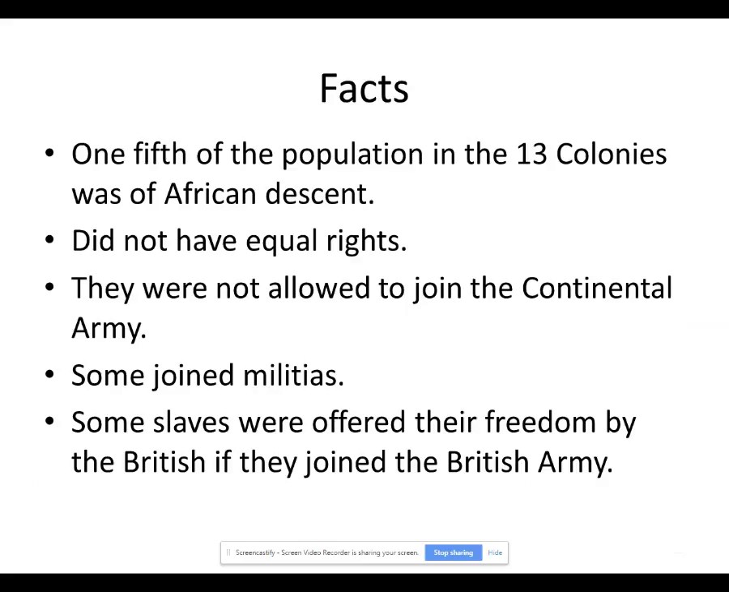People of African descent meant people who were from Africa or whose parents were from Africa. Most of them were slaves. Before the war, even free African Americans did not enjoy equal rights. When the war started, dozens of African Americans in Massachusetts volunteered to fight. But the Continental Congress soon passed a law to prevent free African Americans from being allowed to join the Continental Army. They weren't allowed to join, and here's why.